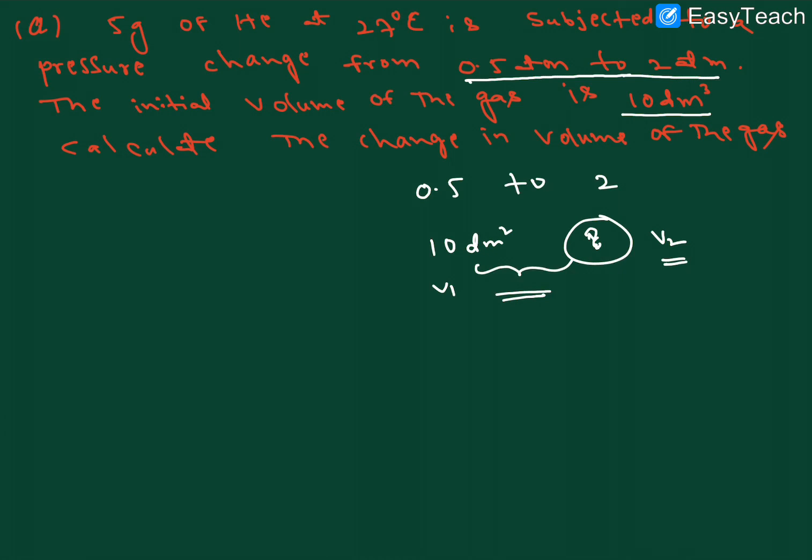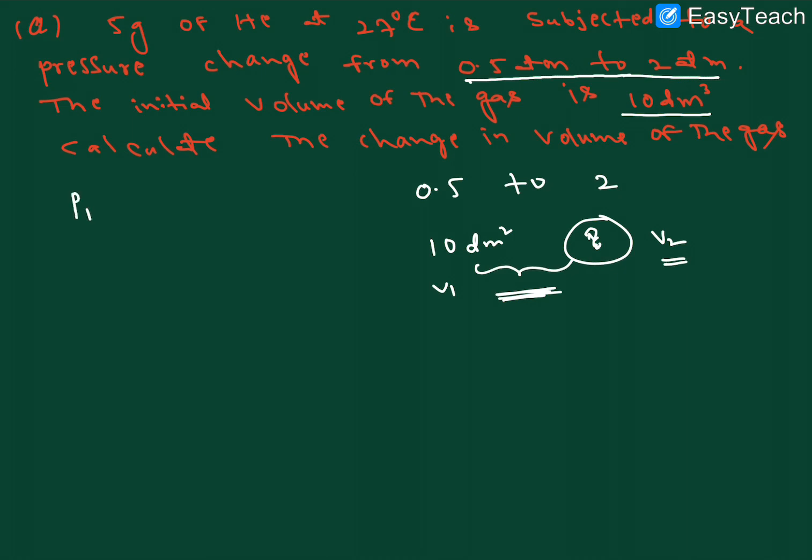5 grams of helium at 27 degrees is subjected to the pressure changes from 0.8 atm to 2 atm. The initial volume of the gas is 10 decimeter cube, right? And calculate the change in volume of the gas. The change in volume of the gas we need, right? I hope it is clear.